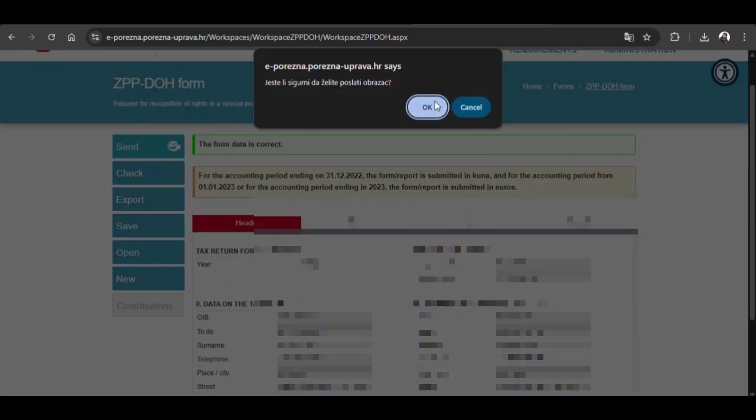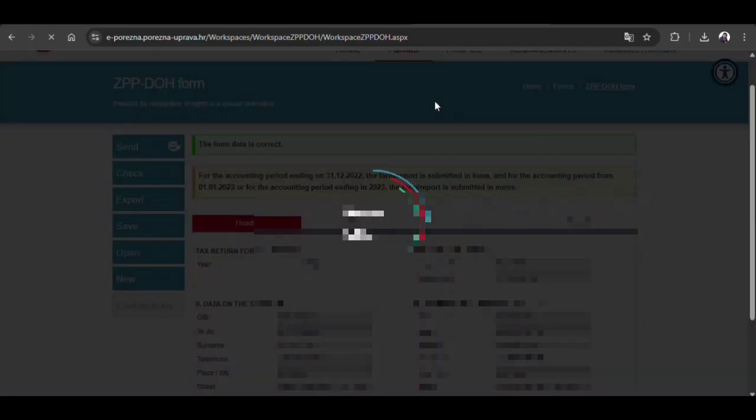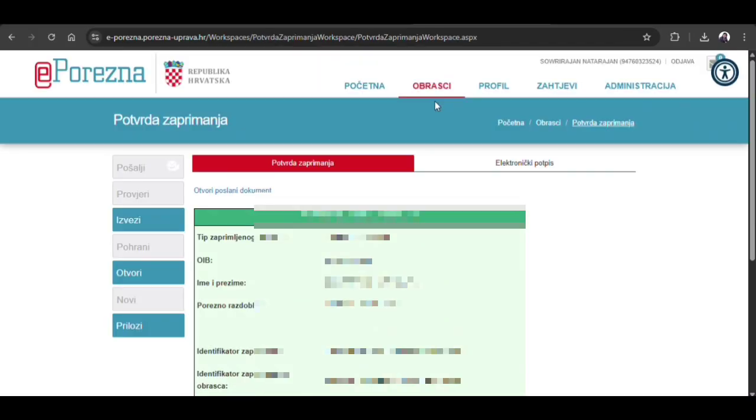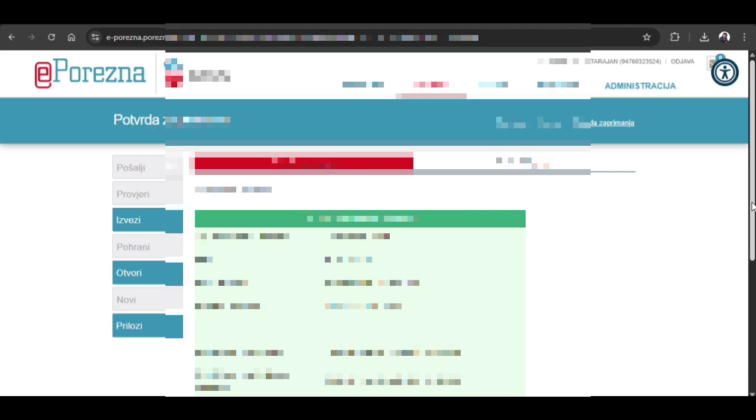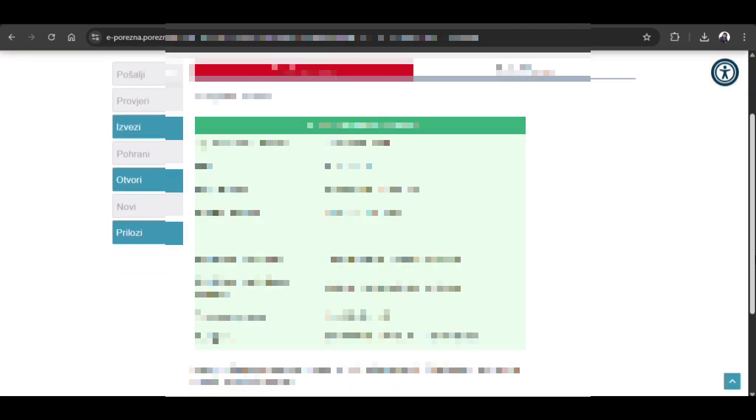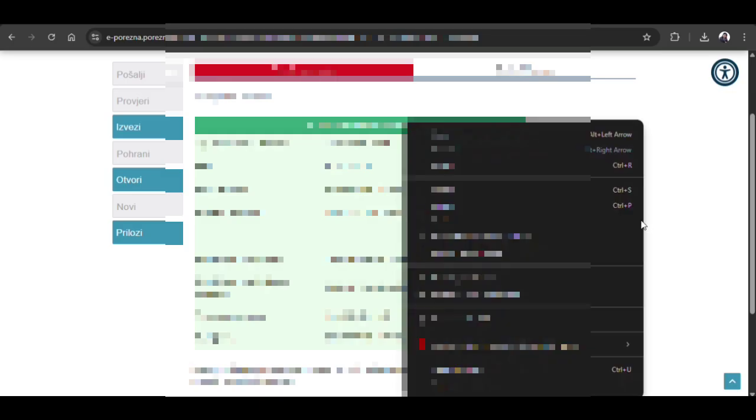So right now I am going to send, that means submit the application. Just click OK. Yeah, we submitted successfully. This is the submitted form. So you can download it as a PDF, and they give you the reference number. You can track your submitted form anytime you want.